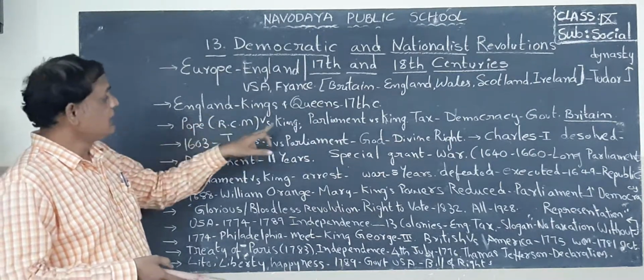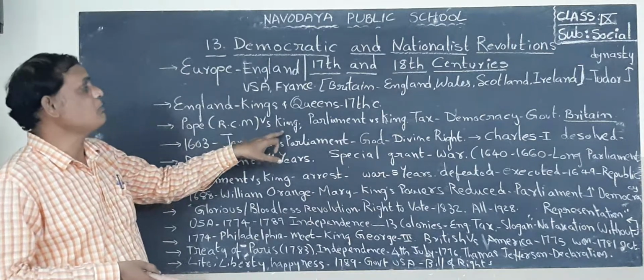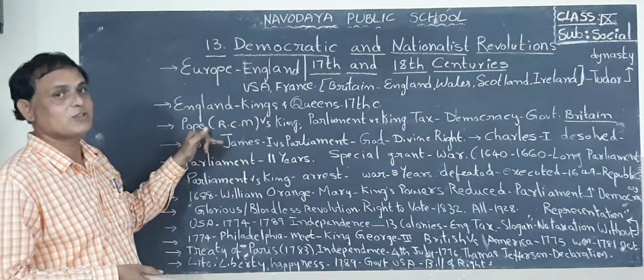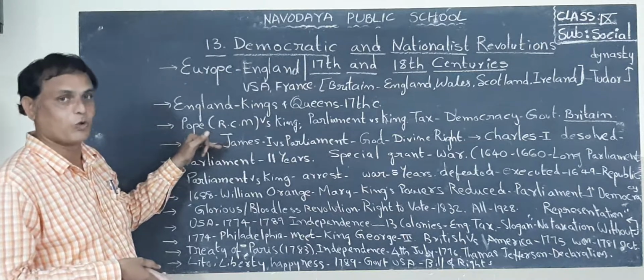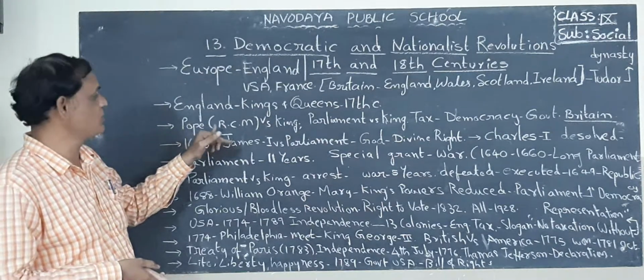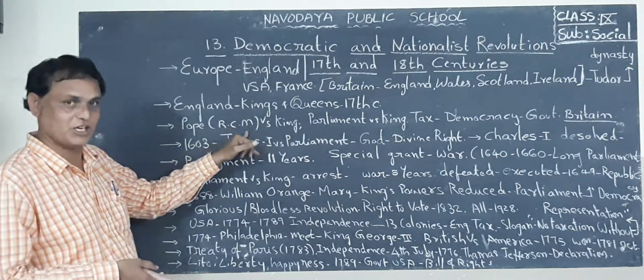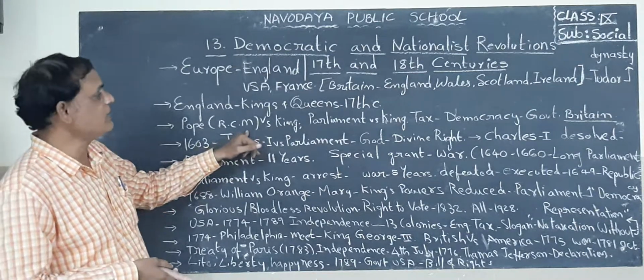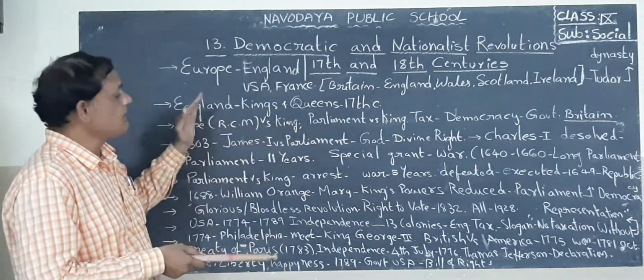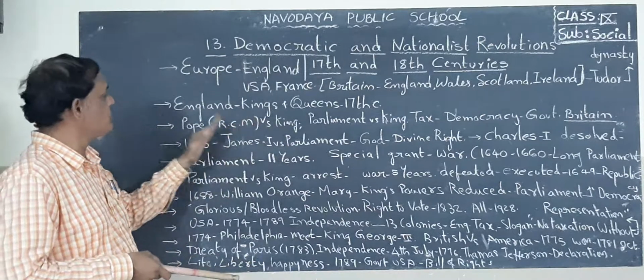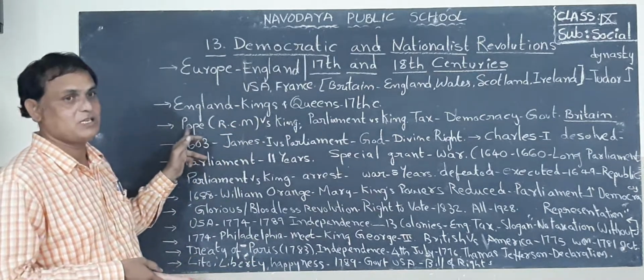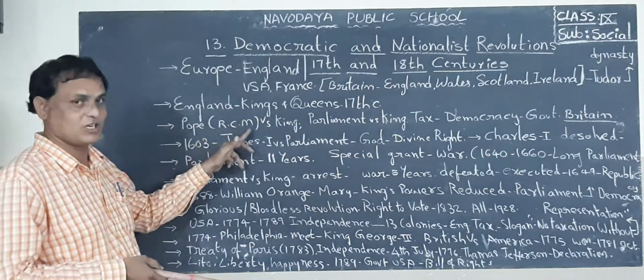But in England, the king opposed the supremacy of the Pope, who belongs to the Roman Catholic Church.